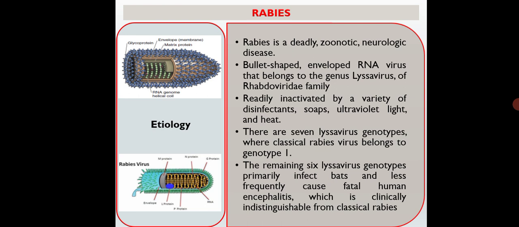If you want to inactivate the virus, it can be done by using disinfectants, soaps, and also UV light and heat. There are 7 Lyssavirus genotypes that have been identified, but rabies belongs to the type called genotype 1. The remaining 6 Lyssavirus genotypes primarily infect bats and less frequently cause fatal human encephalitis, which is clinically indistinguishable from classical rabies.